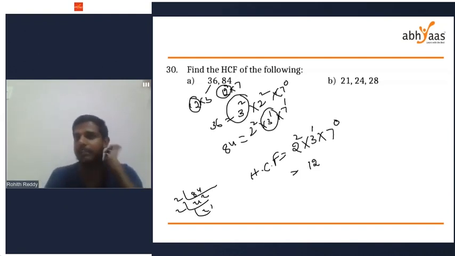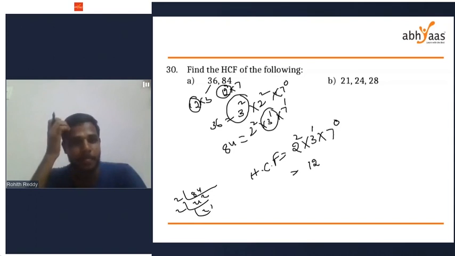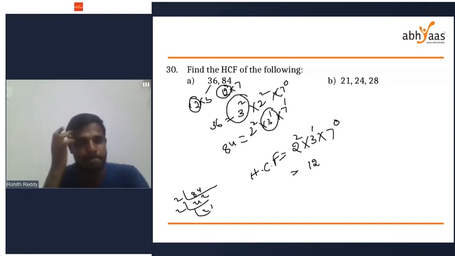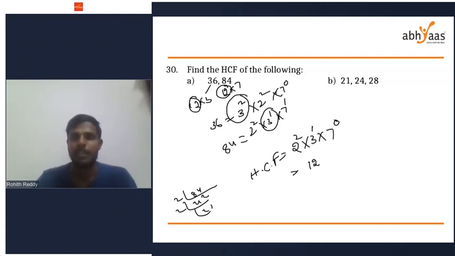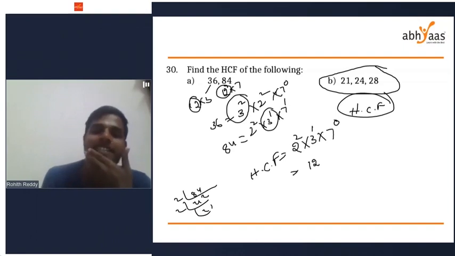Now 21, 24, 28. Highest common factor. HCF of 21, 24, 28. Okay, you're still thinking. Okay. My answer is some 3. Okay, no. What is the HCF of 21, 24, 28? I can't give any answer here.